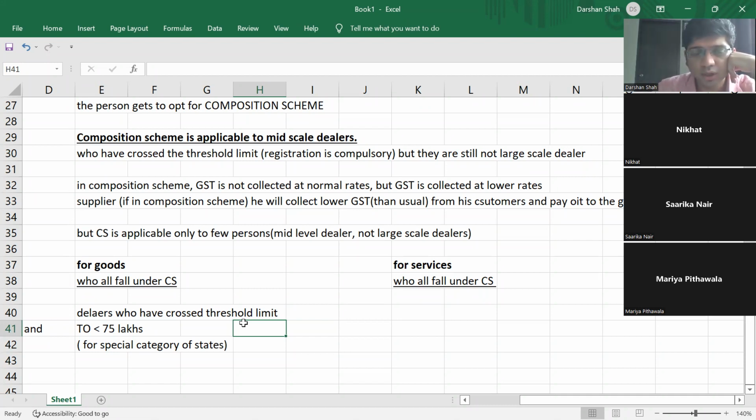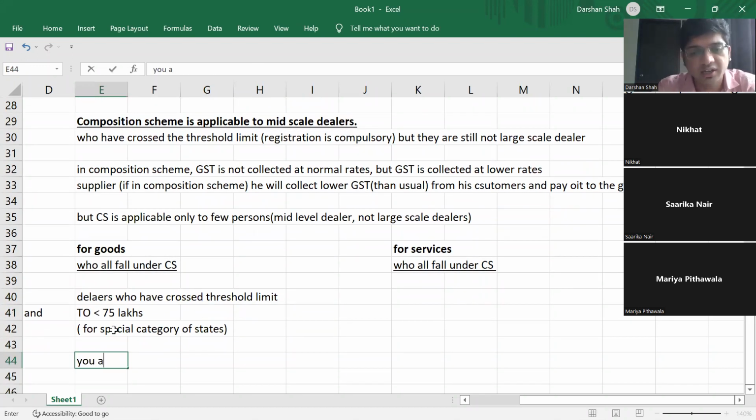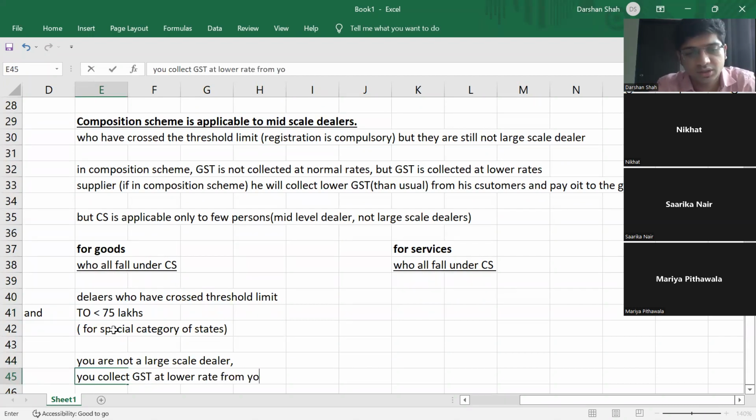So in all those states, the dealers who have crossed the threshold limit and whose turnover is less than 75 lakhs are not large scale dealers, and they collect GST at a lower rate from their customers.